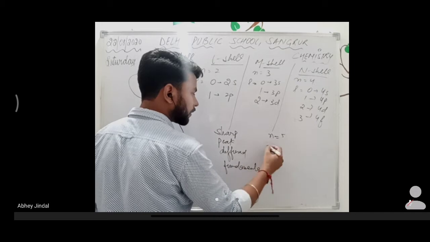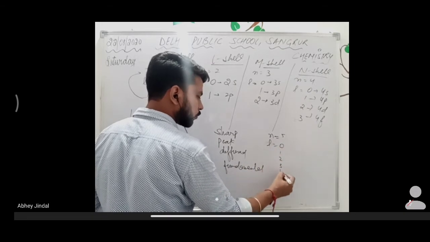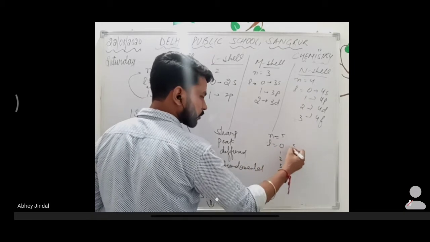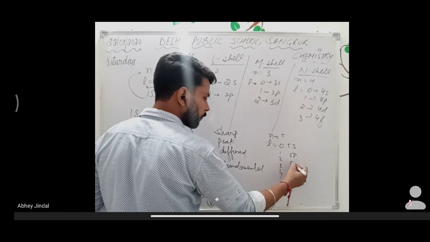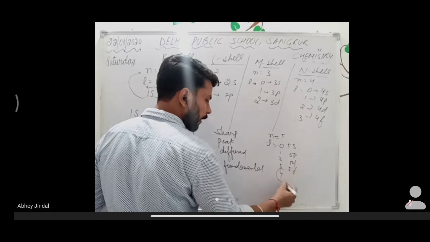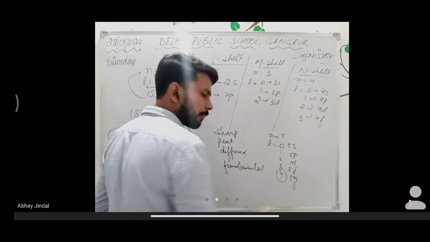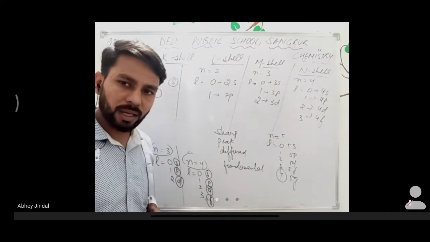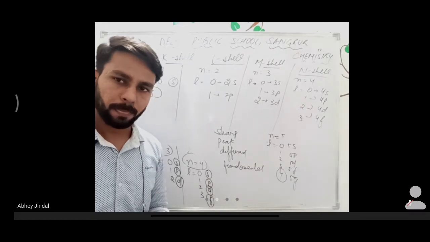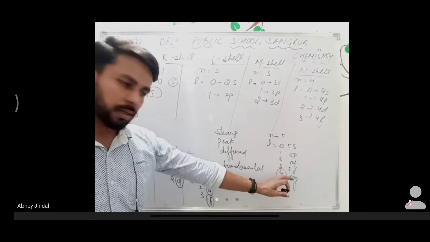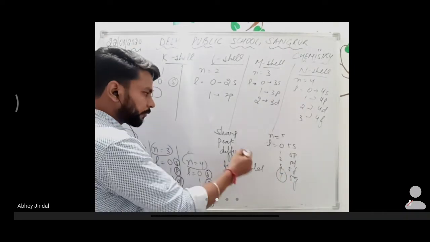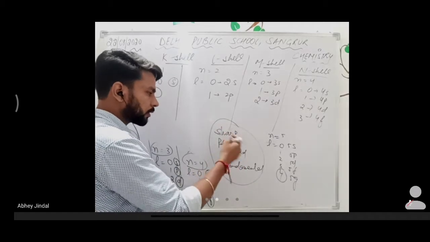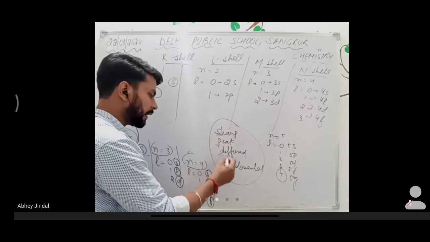Then l has the values 0, 1, 2, 3, 4, and we use 5s, 5p, 5d, 5f. But after that, the alphabetical order will continue: G, H, I and so on. For the first four, you will write S, P, D, F.